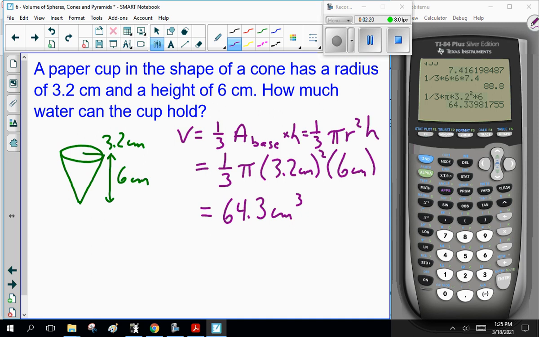You might have to go 1 divided by 3 times pi, not 3.14, times 3.2. You might have to go 3.2 times, might have to go like that. I don't know. But by practicing here, you can put it in properly. Okay?